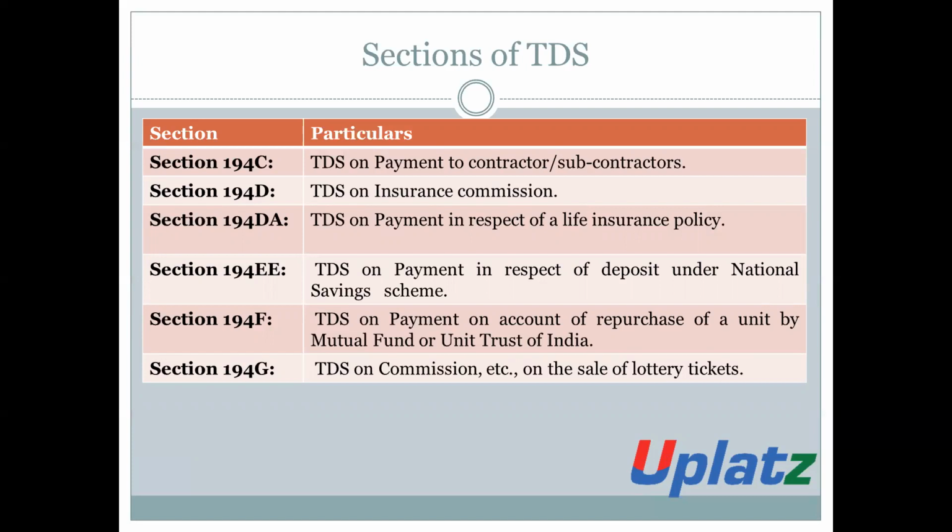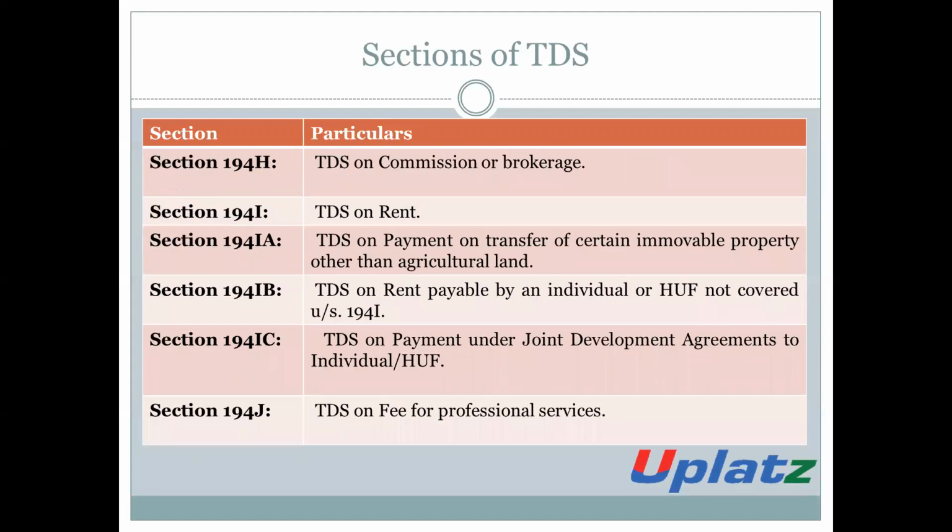Section 194F, TDS on payment on account of repurchase of units by a mutual fund or by the Unit Trust of India. Section 194G, TDS on commission which is earned on the sale of lottery tickets. Section 194H, TDS on commission or brokerage. Section 194I, TDS on rent.